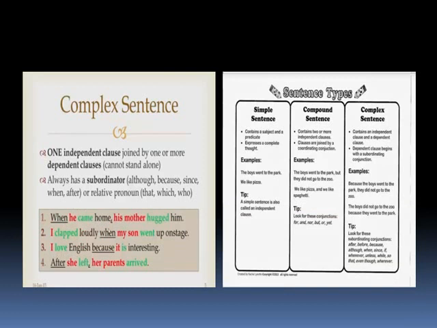Now let's talk about a complex sentence. A complex sentence also has more than one clause, but one of them must be an independent clause and the other must be dependent clause. There are also some particular connectors for the clauses of a complex sentence to be connected. For example, I know that you always wanted to be a writer. Here, a dependent clause is followed by a connector and an independent clause.